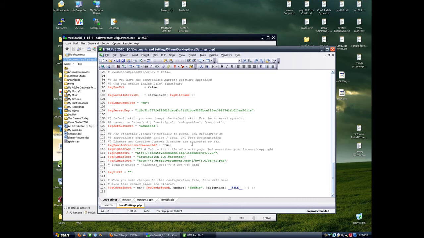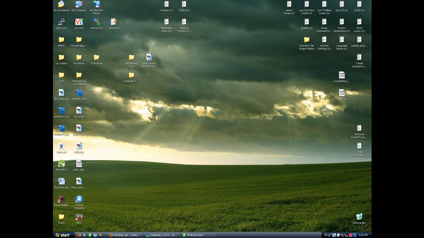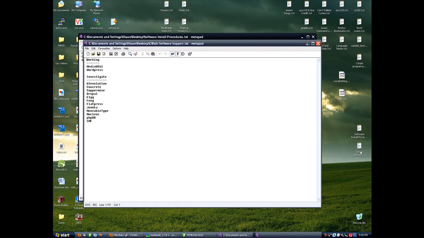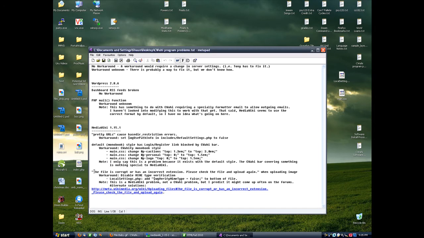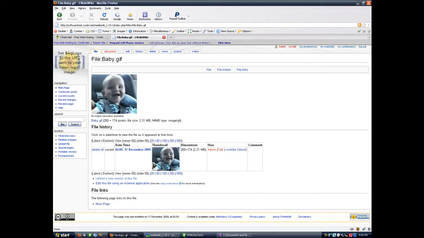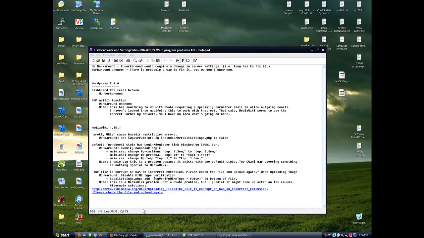But if it doesn't work, if you get an error that says this file is corrupt or has an incorrect extension, please check the file and upload again, and you know that the file extension is correct and the file is not corrupt, what may be happening is it's trying to verify the MIME type, and it doesn't like that.